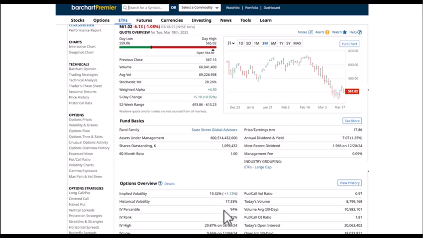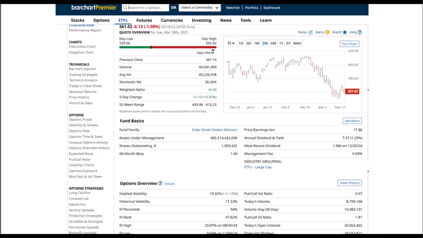So let's go over that again. The percentile means that 94% of the time, so the vast majority of the time over the last 52 weeks, the implied volatility has been lower than where it currently is. So if you were to look at the IV rank, you would say, well, we're kind of in the middle of the volatility range. But what IV percentile is telling you is that really we're rarely higher than we are now. So for all intents and purposes, we're at a fairly high level of volatility compared to all the data over the last year, which tells us that most of the time, by a very large degree, the implied volatility has been lower.